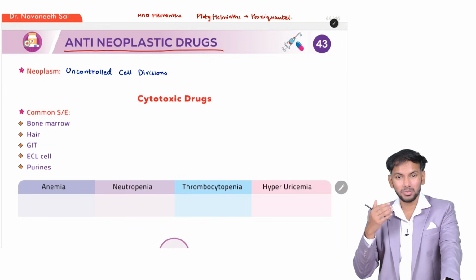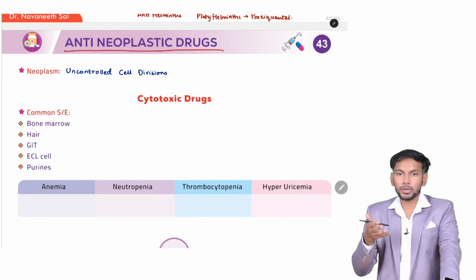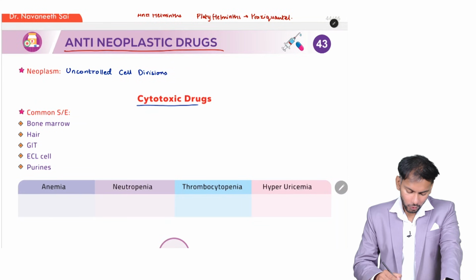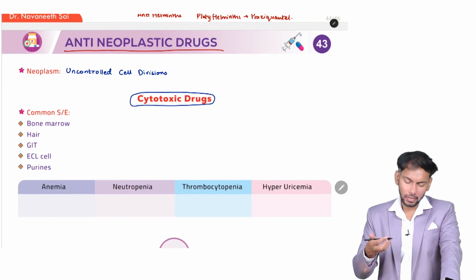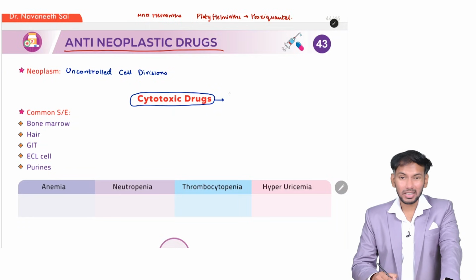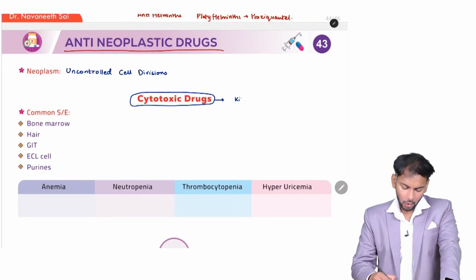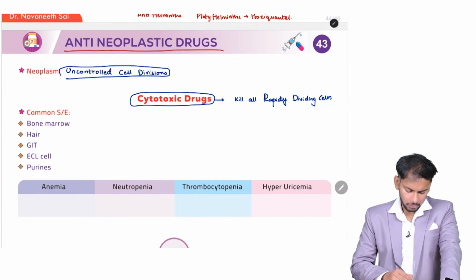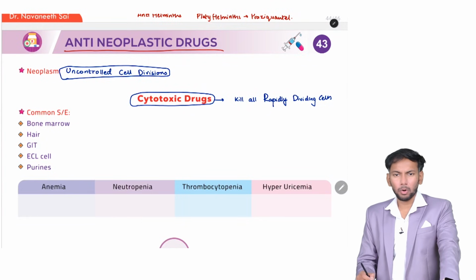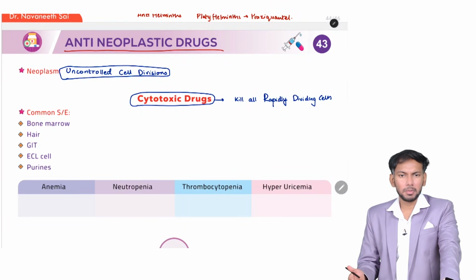So how can you treat this? When there are increased cells, you have to kill these cells. That is what is known as cytotoxic drugs. So you're giving drugs to kill these excess cells. Now how do cytotoxic drugs act? They will kill all rapidly dividing cells. So if you see carefully, it will kill the tumor cells, yes, because it is uncontrolled cell divisions, but the issue here is that in the body we also have rapidly dividing normal cells, and it will kill those cells too. That is the issue.